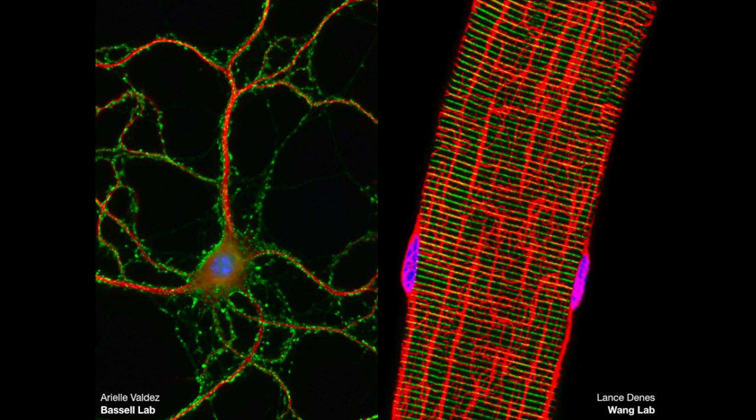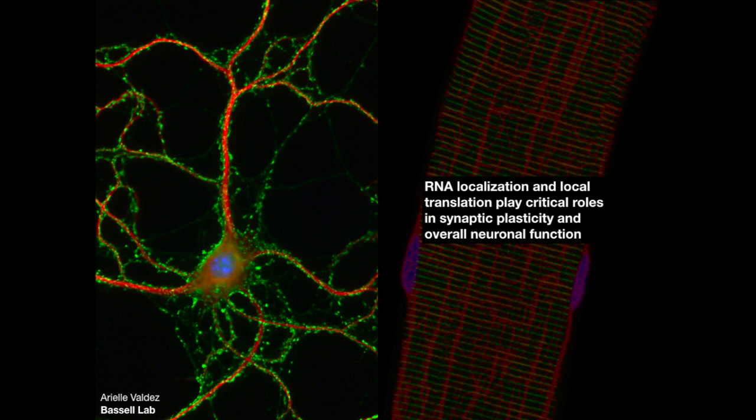My lab is very interested in these two unique, highly differentiated cell types, neurons on the left and muscle fibers on the right. Neurons have a single nucleus, yet very large projections that extend sometimes almost a meter away from the cell body. Muscle fibers, on the other hand, contain hundreds to thousands of different nuclei, essentially all in the same compartment.